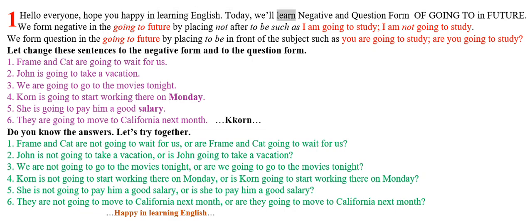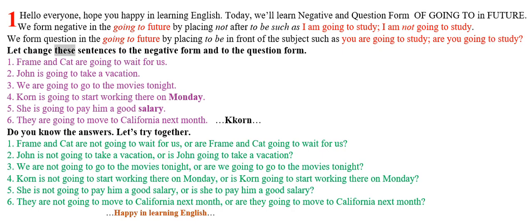Today we'll learn negative and question form of going to in future. We form negative in the going to future by placing not after to be, such as I am going to study. I am not going to study. We form question in the going to future by placing to be in front of the subject, such as you are going to study. Are you going to study?